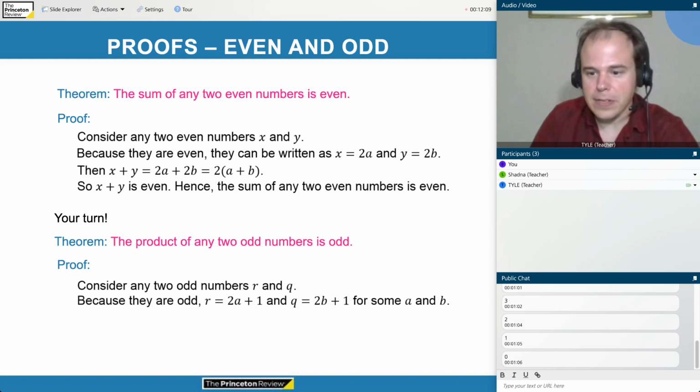Consider two odd numbers, r and q. So the first step is just that I'm going to label the two numbers like I did before.